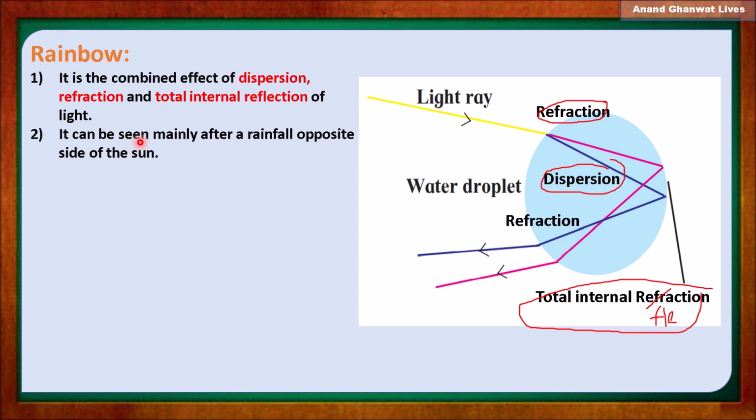Remember that we observe this rainbow opposite to the sunlight, whenever there is rainfall opposite to the sunlight.